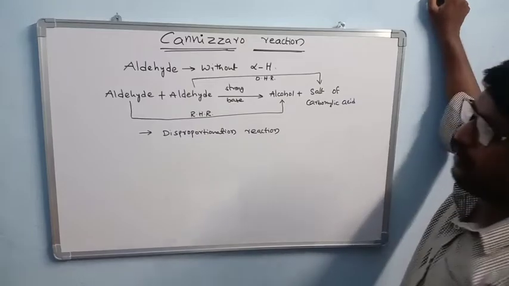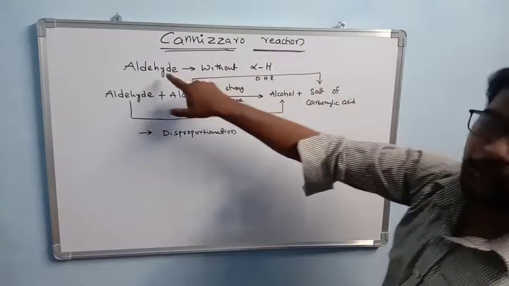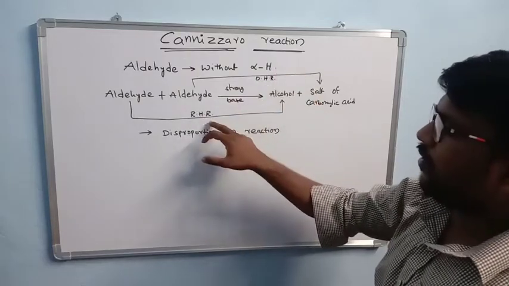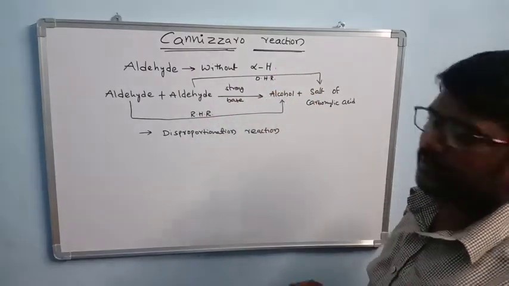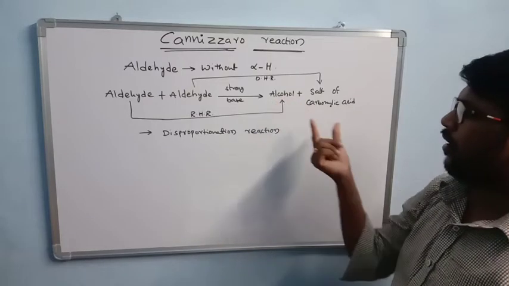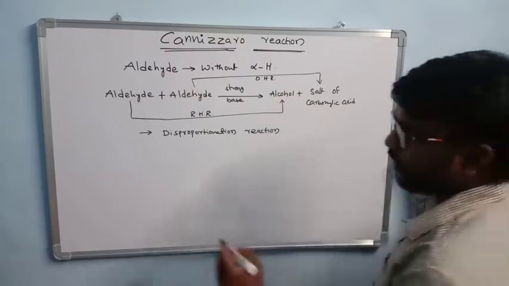Okay, so now you have to see that aldehydes without alpha hydrogens participate in this reaction, and self oxidation and self reduction take place. And when you see the products, alcohol and salt of carboxylic acid are the products.